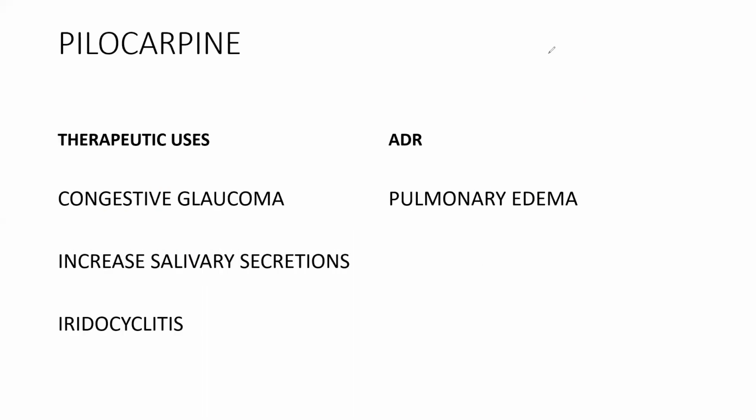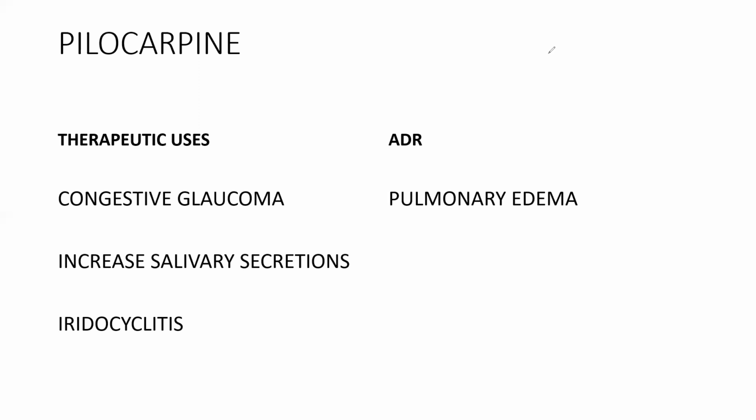And then what are the therapeutic uses of pilocarpine? Pilocarpine is used in congestive glaucoma, as a topical application at 0.1%, and it increases salivary secretion. It increases the salivary secretion, so it is used in patients who are undergoing chemotherapy. Next, it is used in an inflammatory condition known as iridocyclitis in order to break the adhesions between lens and pupil. Sorry, iris.